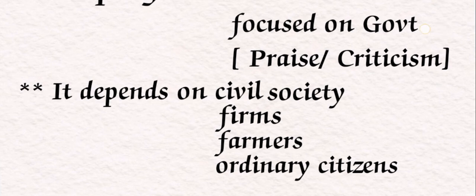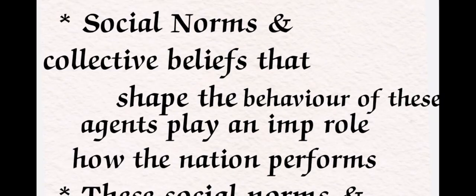So here, social norms and collective beliefs. Everyone follows those norms, and everyone is grouped into one group, that is collective beliefs. Each and every person believes in the same type of qualities, and those can shape the behavior of these agents. They can play an important role in how a nation performs.